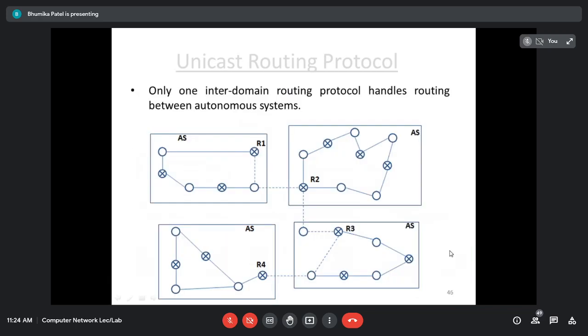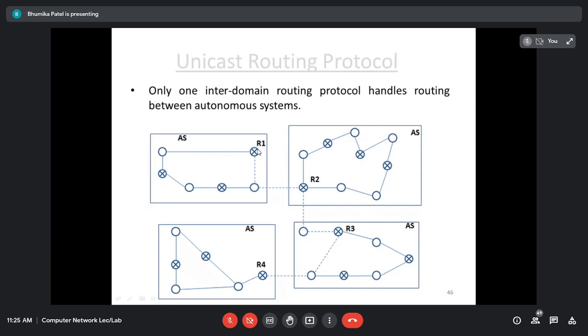So this is shown in the figure, that the internet is divided. Just for example, small example આપ્યું છે. Your internet is divided into four different autonomous systems, and we know what an autonomous system is: a group of networks and routers. જો મારે બે નેટવર્ક ને કનેક્ટ કરવું હોય, then I'm going to use the router. So here this is the router, right? This cross sign J1, that is a router.